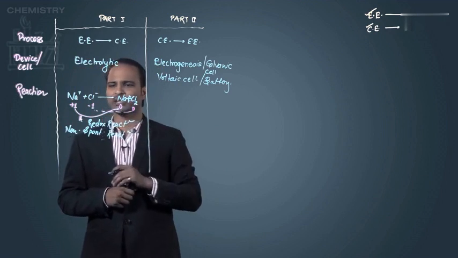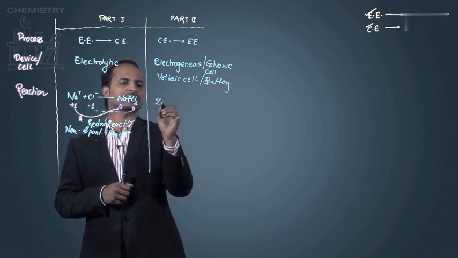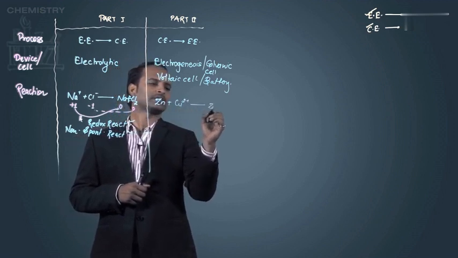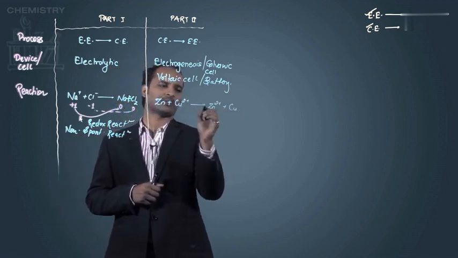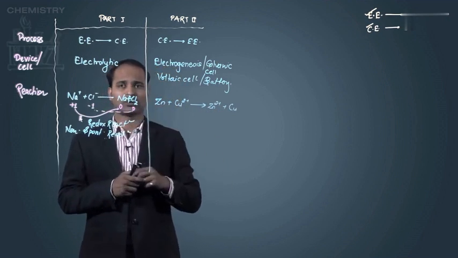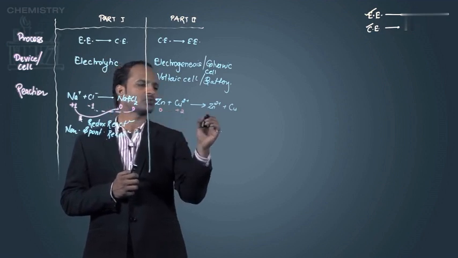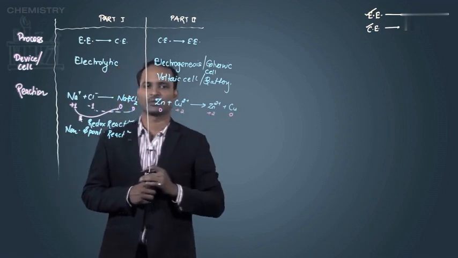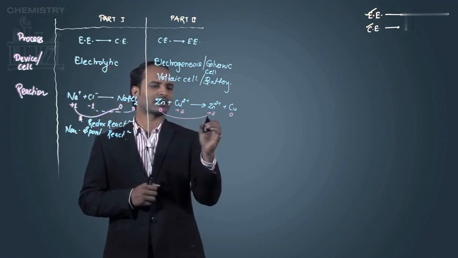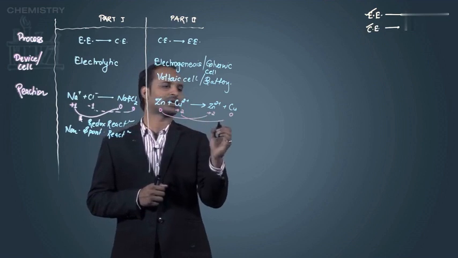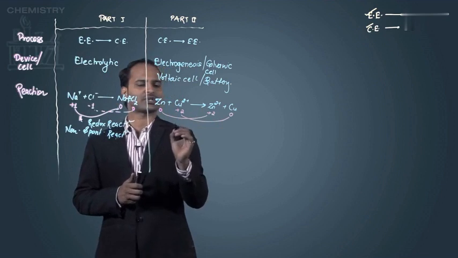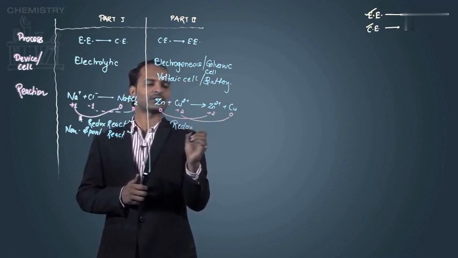Well, in the second part, the reaction which is taking place, the example I can say, zinc plus copper 2 plus ion, which gives zinc 2 plus and copper. Again, about this also we are going to learn in the chapter. In this reaction also, zinc oxidation number is 0, copper is +2, and then its oxidation number is 0. That means the oxidation number of zinc has increased, and the copper oxidation number has decreased. Again there is a change in oxidation number, means the reaction is again a redox reaction.